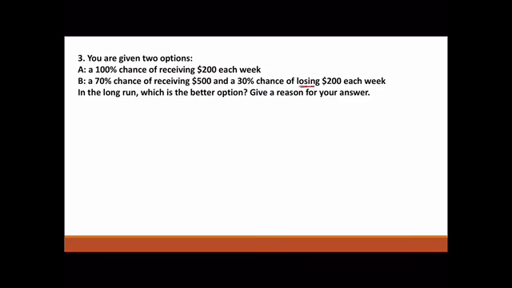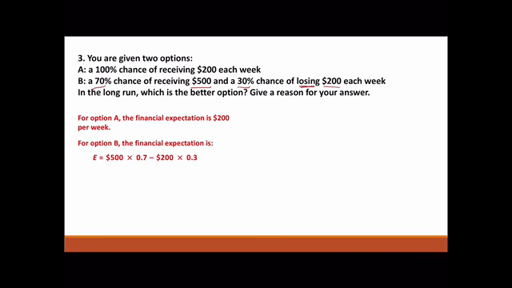Okay, so to do this, our reason is going to be based on the financial expectation. So for option A, the financial expectation is $200 per week. Okay, it's absolutely guaranteed. So $200 per week, that's the expectation. For part B, you have 70% chance of getting 500, so that'll be 0.7 times 500. 30% chance of losing 200, so that would be 0.3 times minus 200.